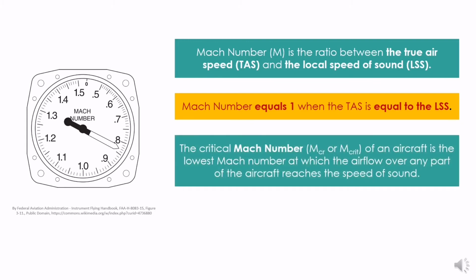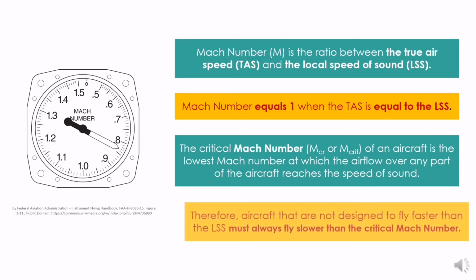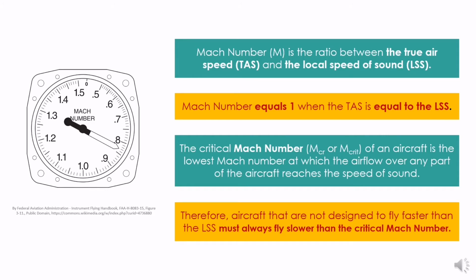The critical Mach number of an aircraft is the lowest Mach number at which the airflow over any part of the aircraft reaches the speed of sound. Therefore, aircraft that are not designed to fly faster than the speed of sound must always fly slower than the critical Mach number.